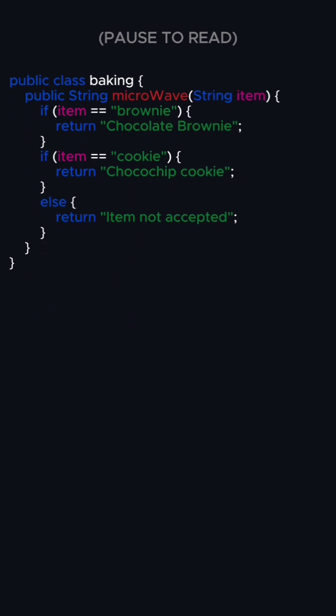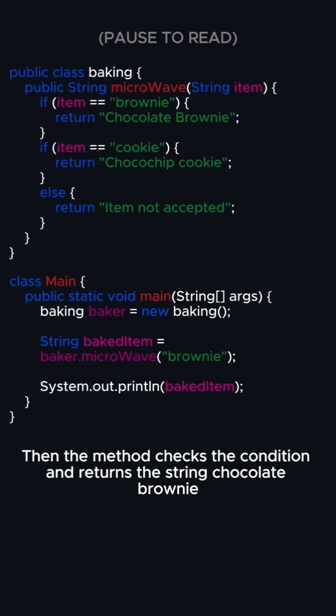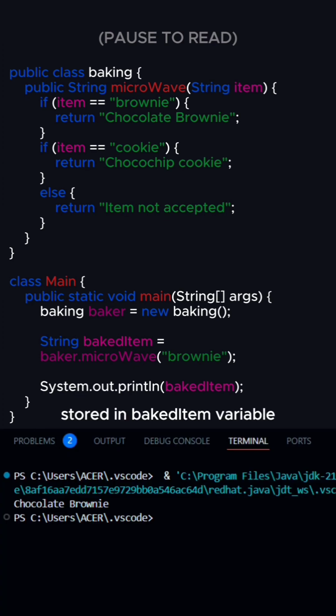Now, let's see it in action. Here, we are calling the method microwave using bakerObject while passing a string argument, brownie. Then the method checks the condition and returns the string chocolate brownie, stored in the bakedItem variable.